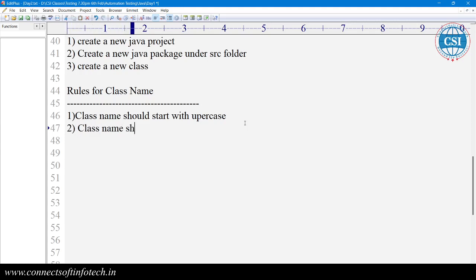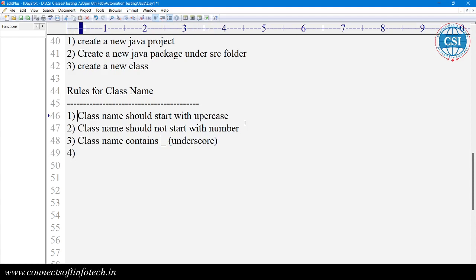Class name should not start with a number. Don't start with a number, but later you can use a number. Then class name contains underscore, okay, that is valid. You can use the underscore in between the class name, but no white space.